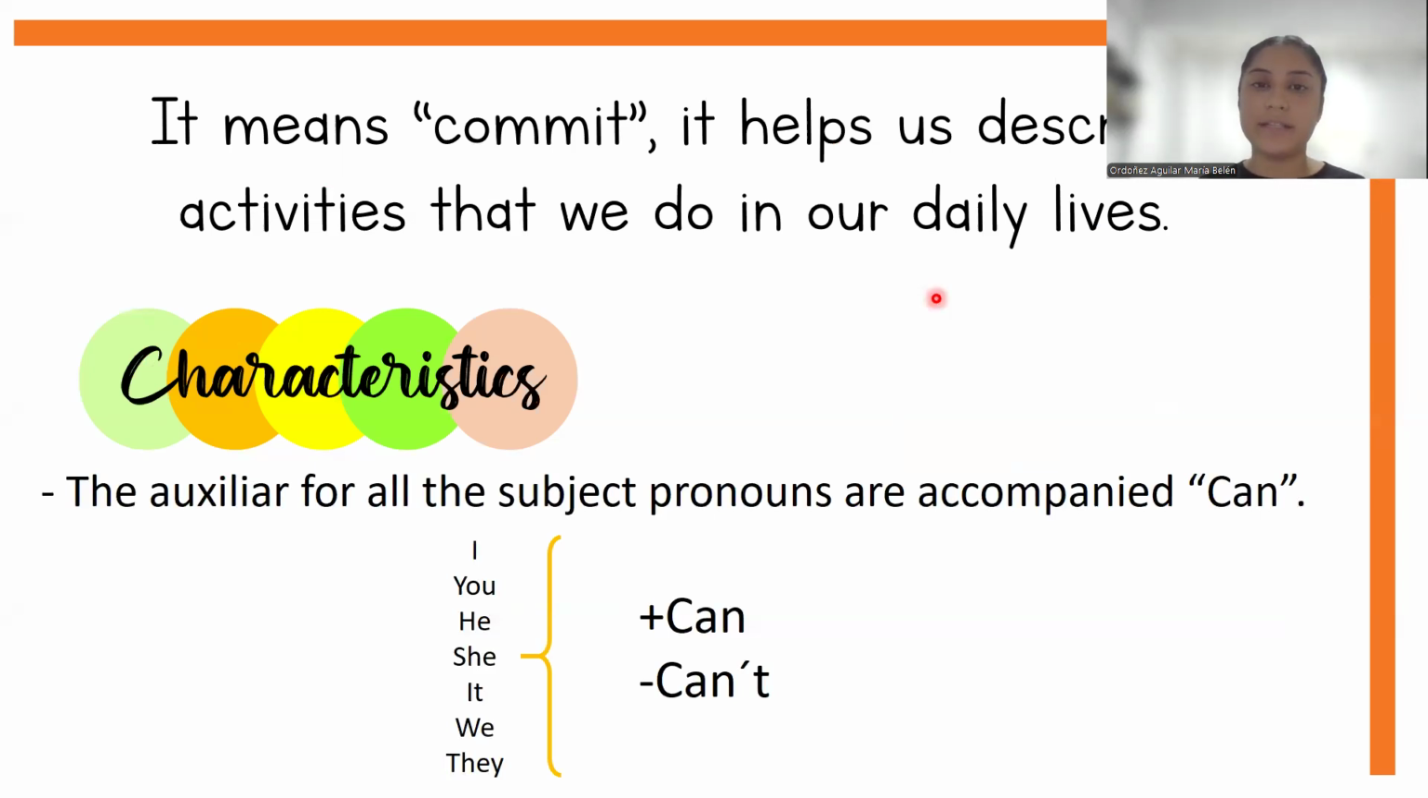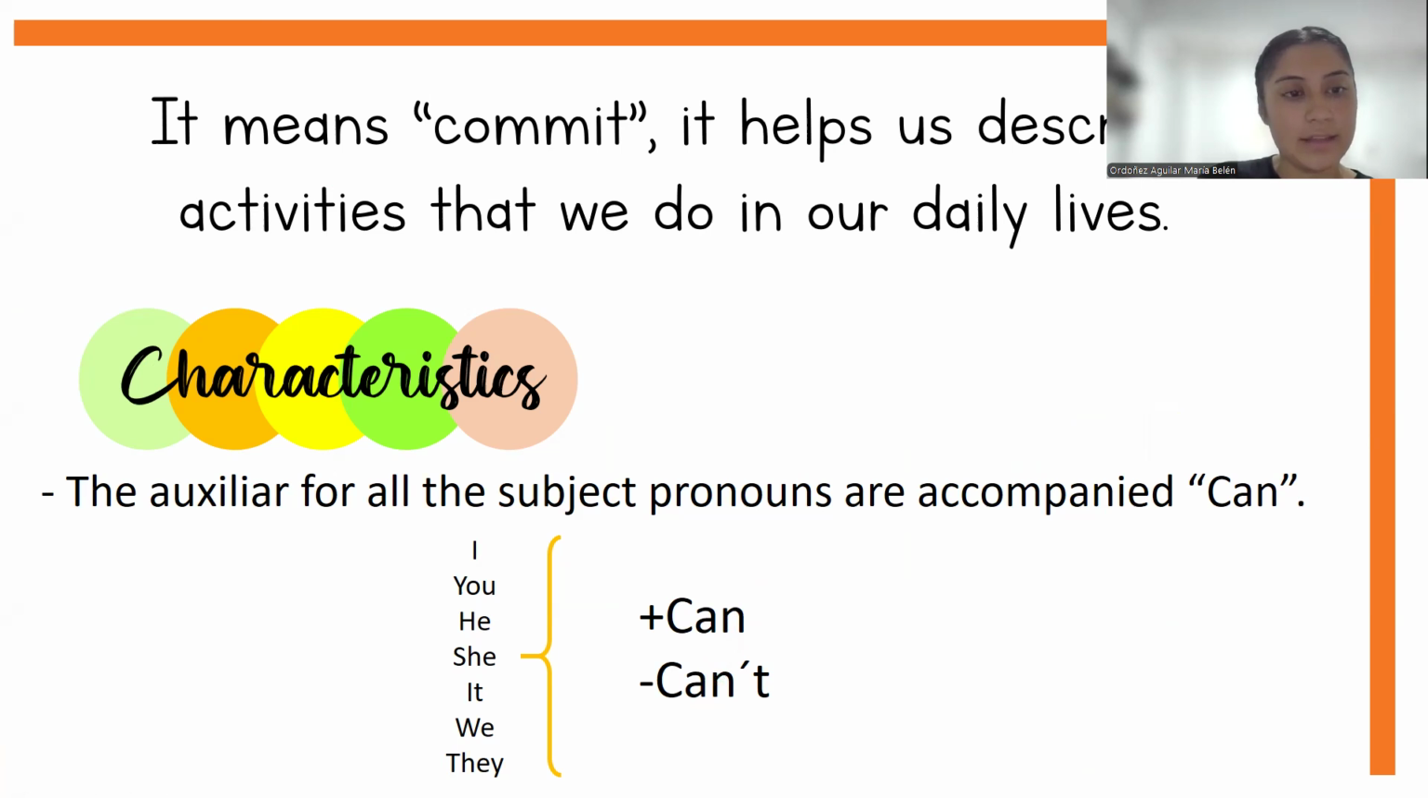The principal characteristic of this is that the auxiliary for all the subject pronouns is can. Can in this grammar tense is not exactly a verb, it is an auxiliary, as we said. And in that case, I, you, he, she, it, we, and they have the same auxiliary, that is can in positive and also for questions, can't in negative.